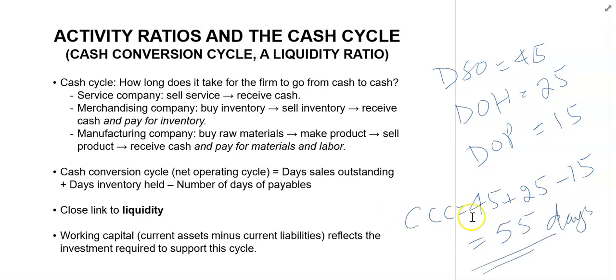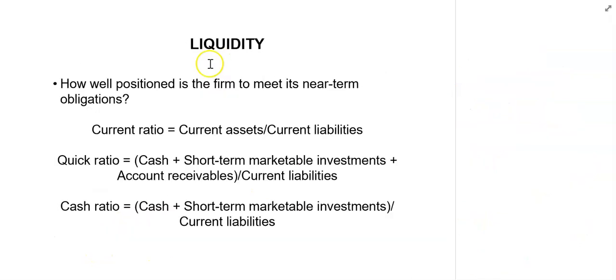Now the cash conversion cycle is very important, particularly in terms of liquidity, because the amount of working capital that is needed, which is equal to current assets minus current liabilities, is directly related to the cash conversion cycle. So if a company has a higher or longer cash conversion cycle, it would require more investment in working capital. We covered liquidity ratios when we talked about the balance sheet in week 6.